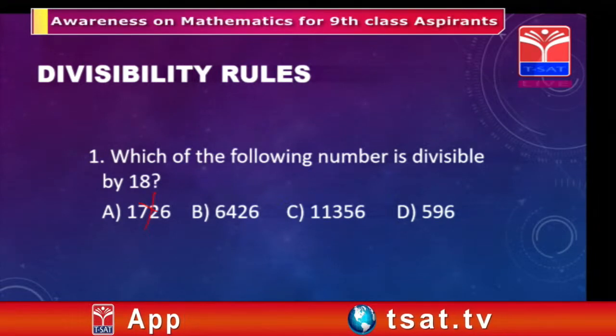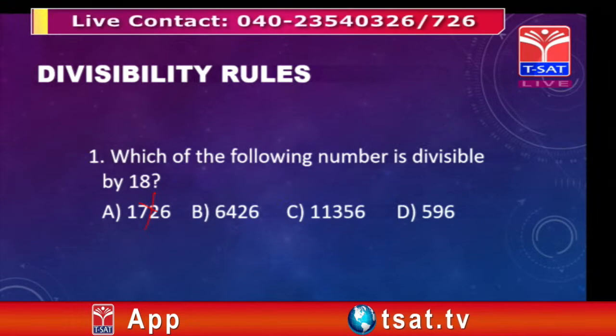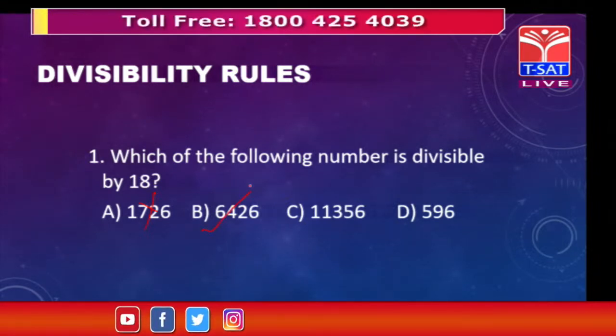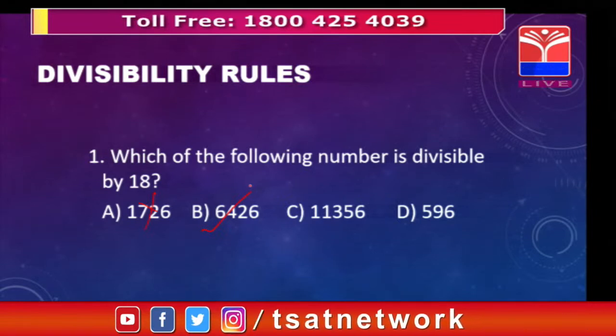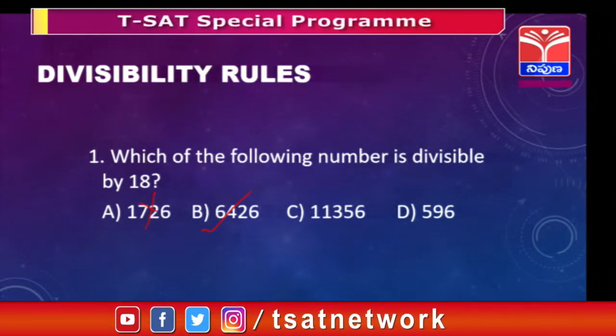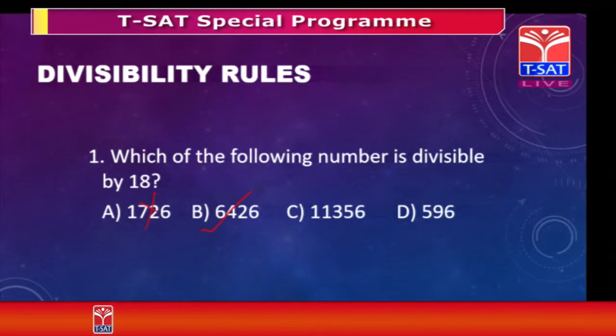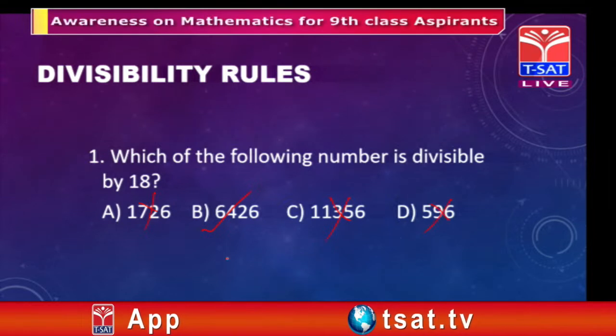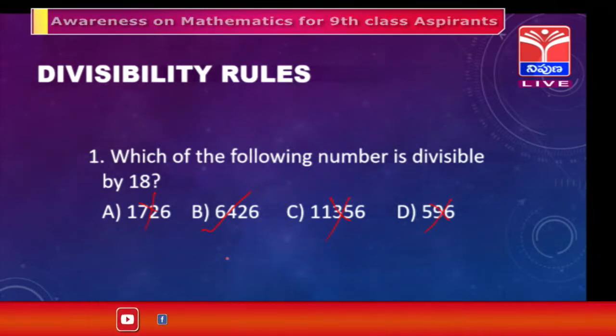6426: 6 plus 4, 10, 10 plus 2, 12, 12 plus 6, 18. So it is divisible by 9. Now you can say B. No need to check the others, otherwise you can check, no problem. 1 plus 1, 2, 2 plus 3, 5, 5 plus 5, 10, 10 plus 6, 16, no. 5 plus 9, 14, 14 plus 6, 20, no. So it is very clear, 6426 is the number which is divisible by 18.